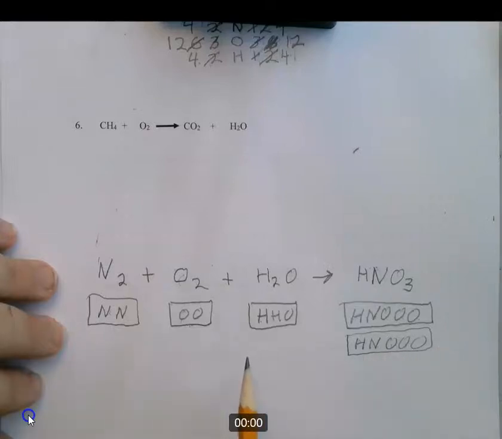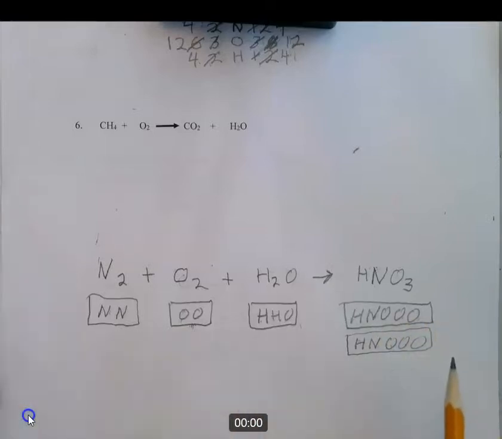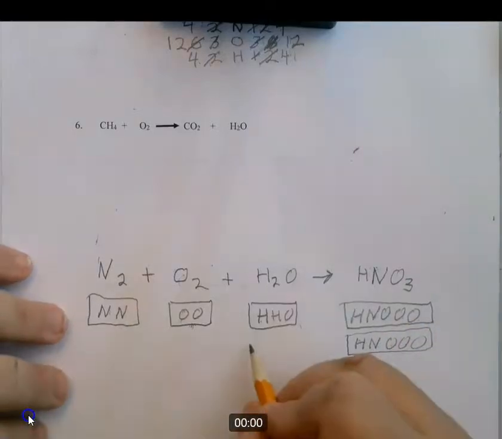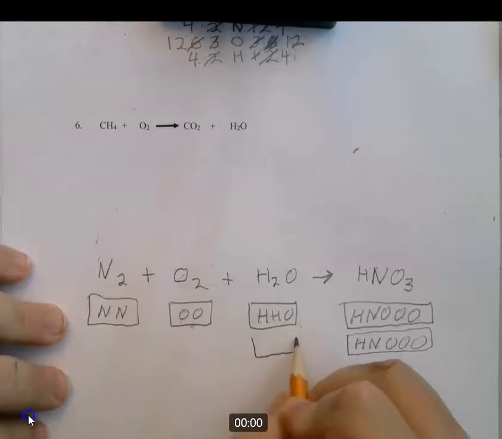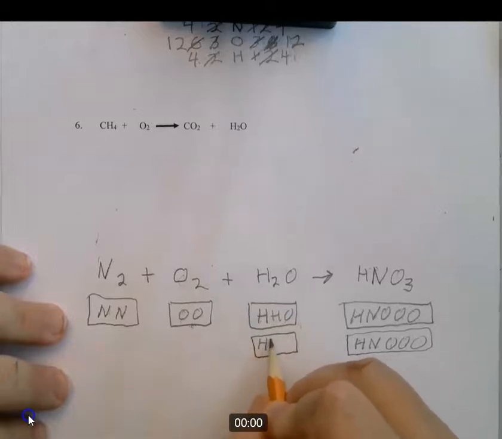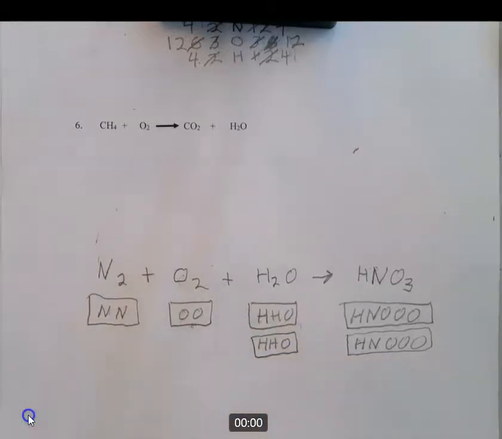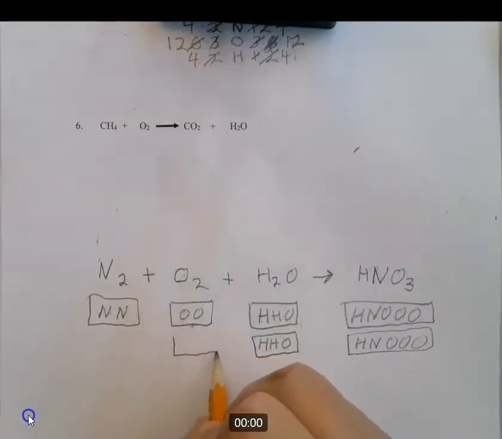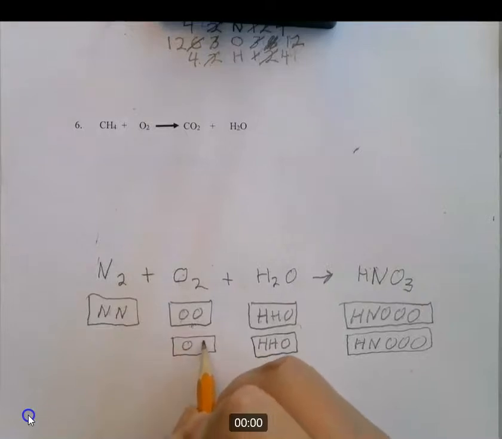Let's see, we can't balance this just by adding there, because right now you have 2 and you have 3. If you add 2 more there, you have 5. If you add 3 more there, you have 7. You end up with these odd numbers and you have 6 there. So it makes this one a little tricky. So let's get this to be an even number first of all. H, H, O. All right, so now we have 2 O's, 2 O's. So now if we draw another O here, our O's are now in balance.